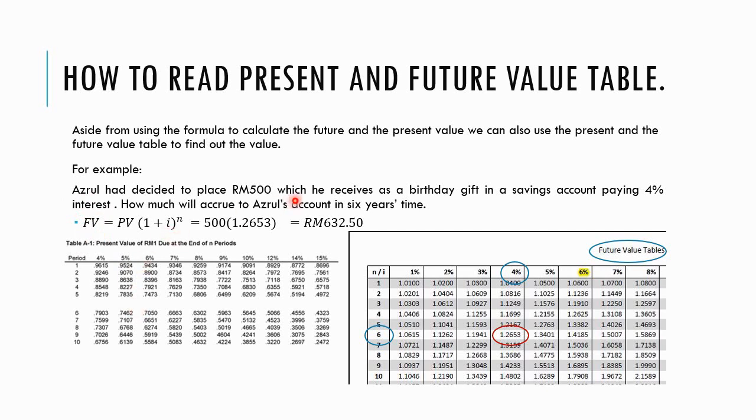So in this case, the I is 4% and the N is 6. So you look at 4 and you correspond in the figure with 6, you should get 1.2653. You multiply that with the 500 ringgit, you should get the same answer as if you use the formula.